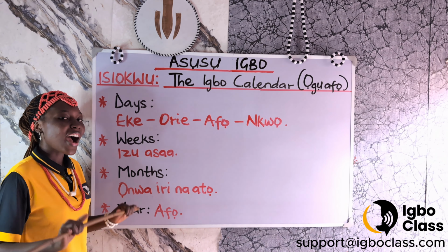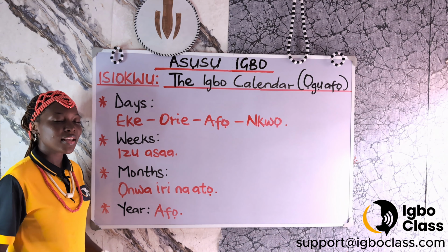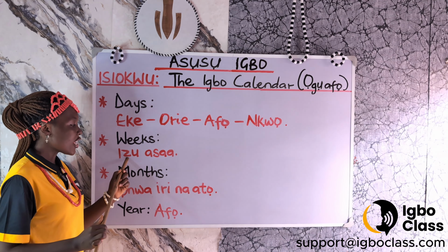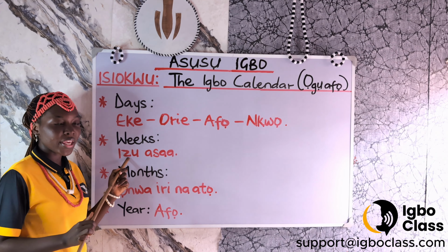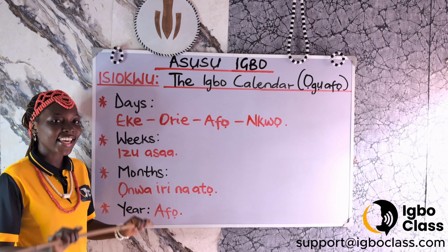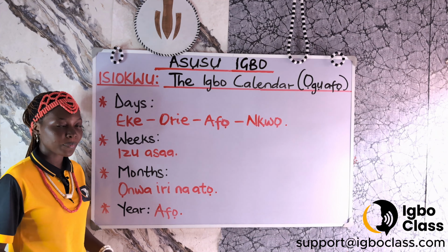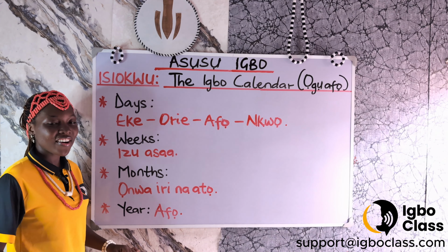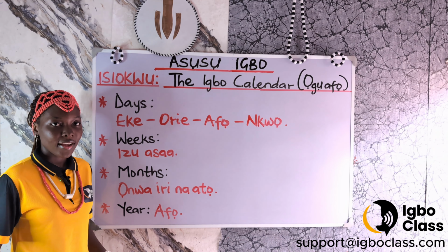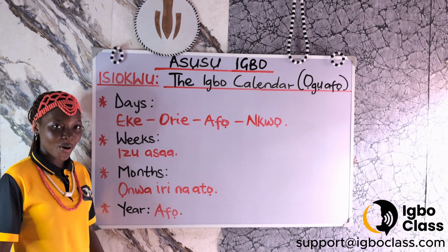We move over to how many weeks we have in a month. Izu asa. Izu for week, asa for 7. So we have 7 weeks in a month in the Igbo calendar. Unlike the Gregorian calendar where we have 4 weeks in a month and 7 days in a week, here we have 4 days in a week and 7 weeks in a month.